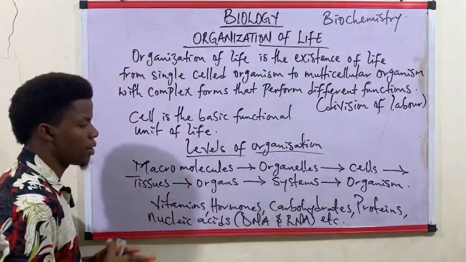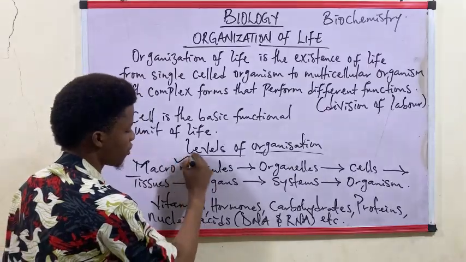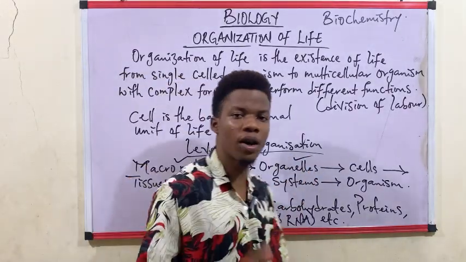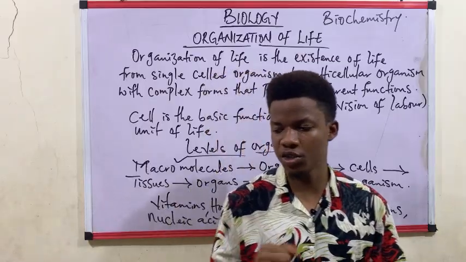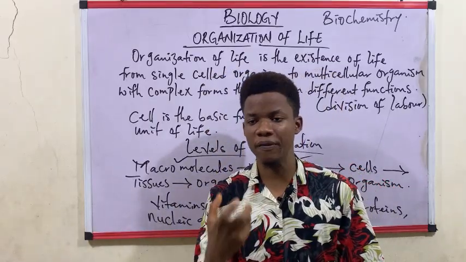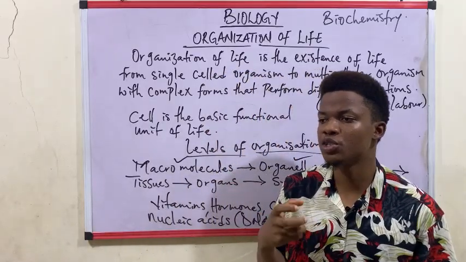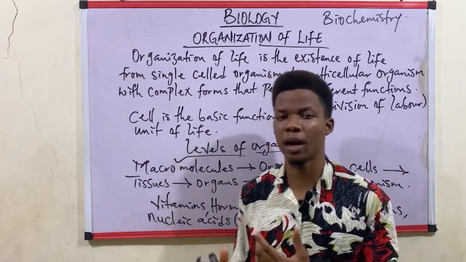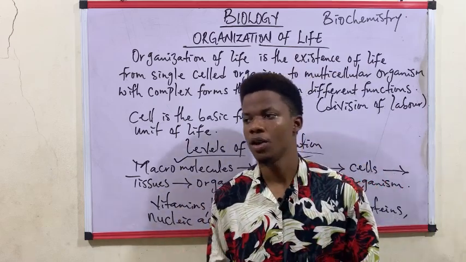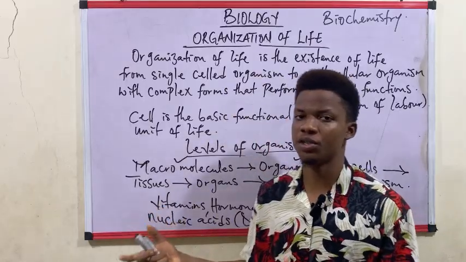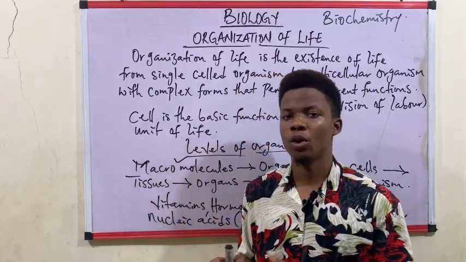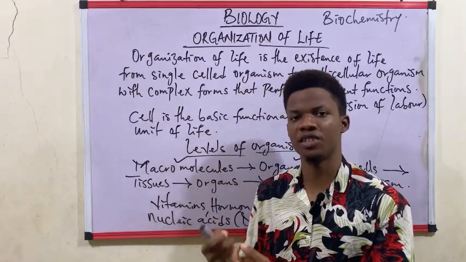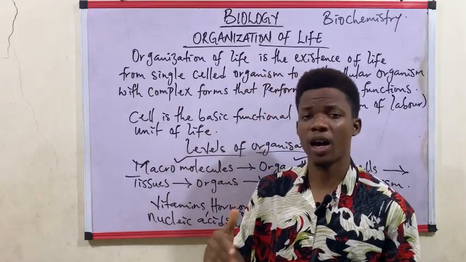Now, having talked about this, let us go into the organelles. What are organelles? Pay attention. Organelles can be simply defined as small compartments within a cell where biochemical processes of the cell take place.